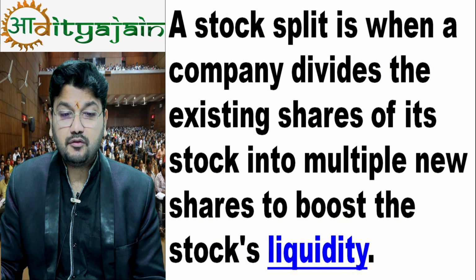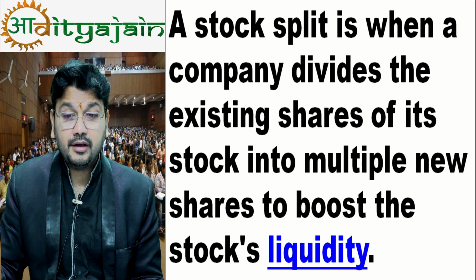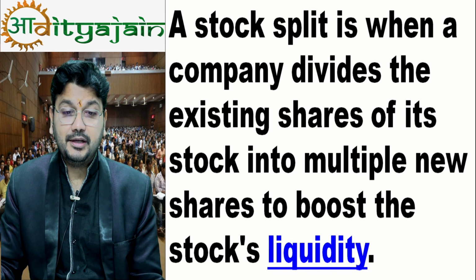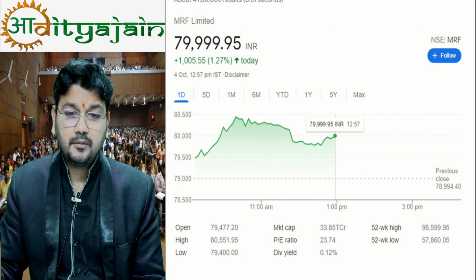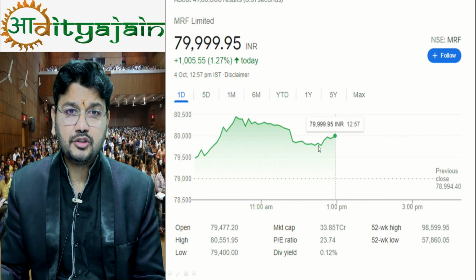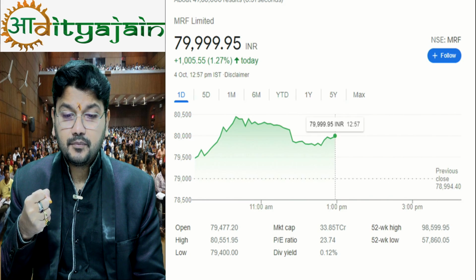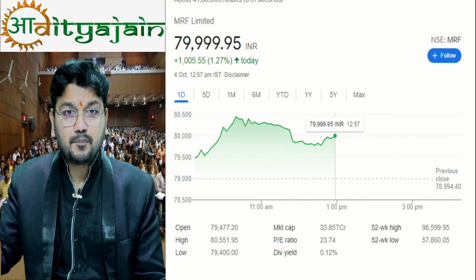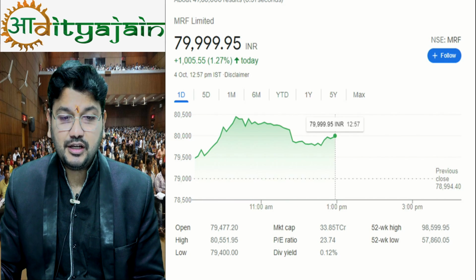A stock split is when a company divides the existing shares of its stock into multiple new shares to boost the stock liquidity. You can see MRF share price is 80,000 rupees. Fine, this is an old screenshot. So nobody can buy MRF shares easily. If it is split into various parts, it is affordable now, anybody can buy MRF shares.